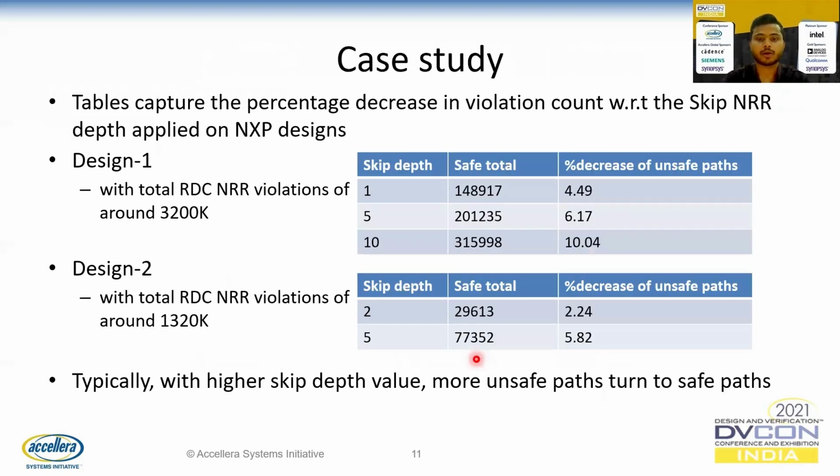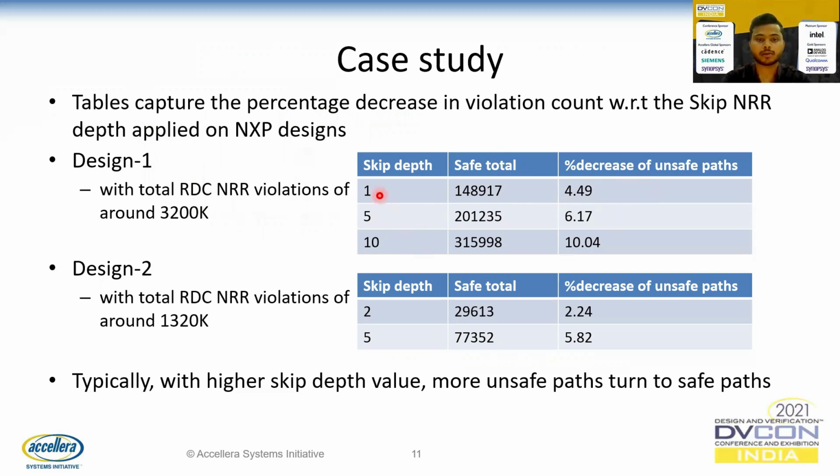Moving to the next part, let us now take a look at some real-time designs on which this methodology or proposed analysis was applied. These tables capture the percentage decrease in violation count with respect to the skip and RR depth applied on some NXP designs. So let us take a look at design one, which has total RDC and RR violations of around 3200K. Here, with an increase in depth, the number of total safe paths that are captured are increasing, and the percentage decrease of unsafe paths is increasing.